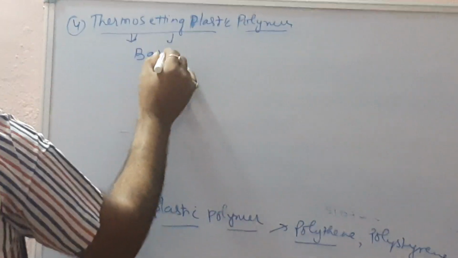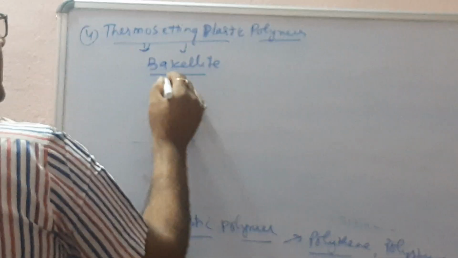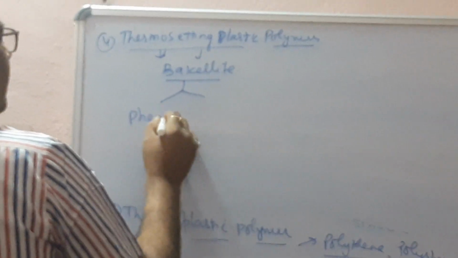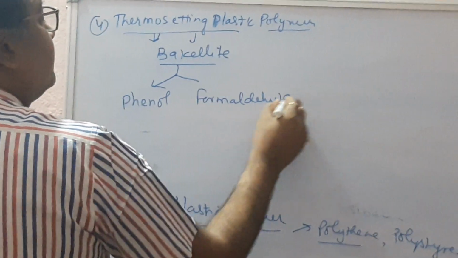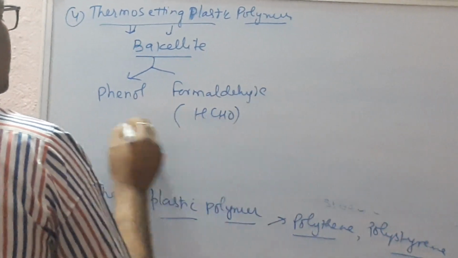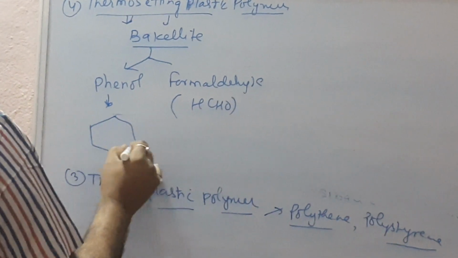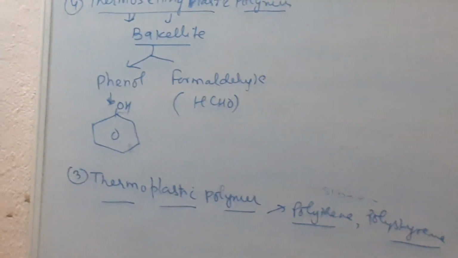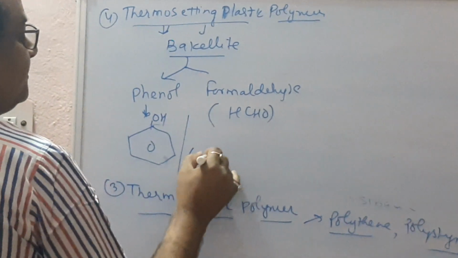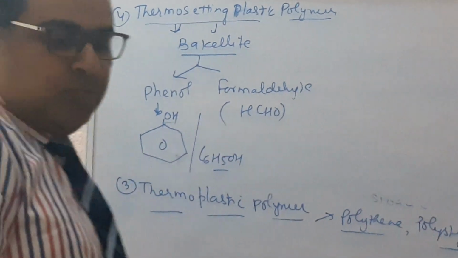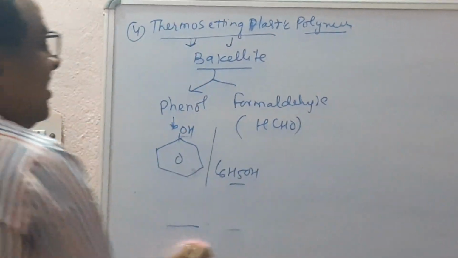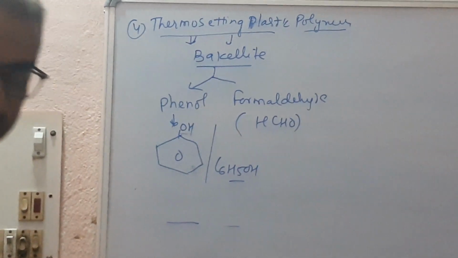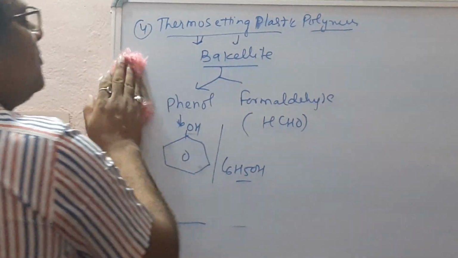Their most important example is bakelite. It is a polymer of phenol and formaldehyde, that is HCHO, and phenol is C6H5OH. Both polymerize to form bakelite, and bakelite is very useful.